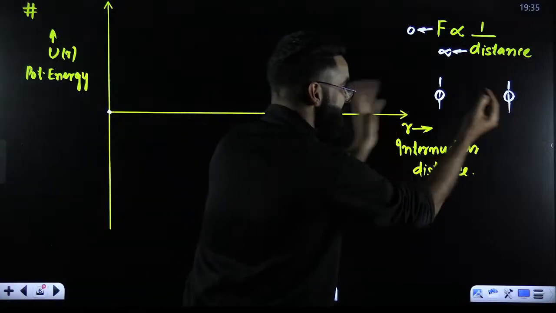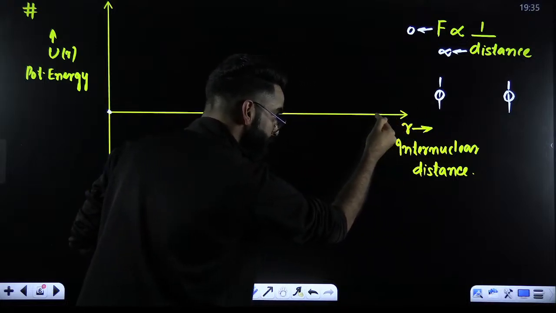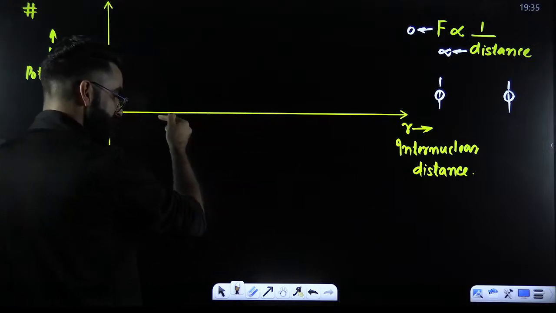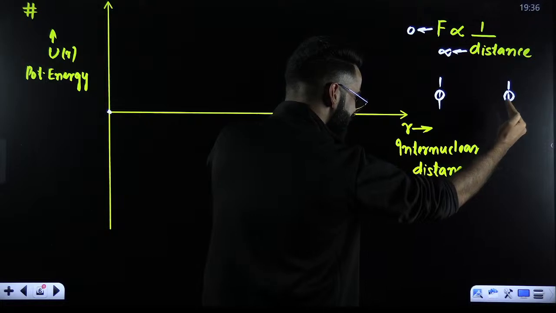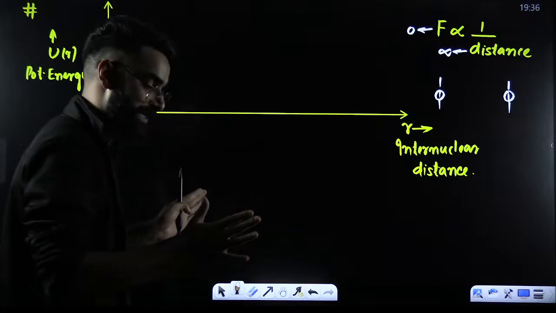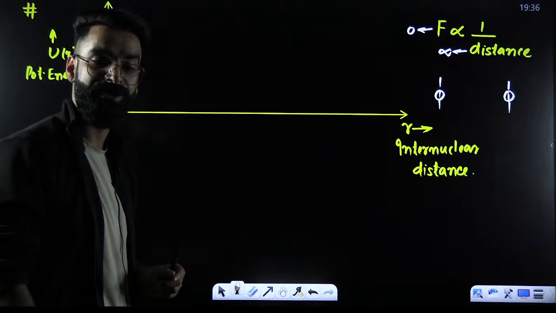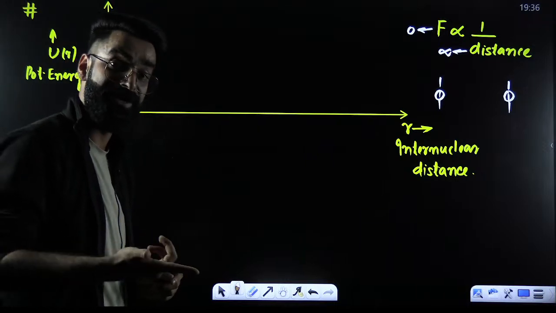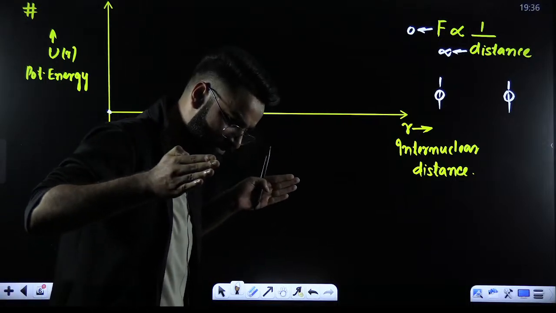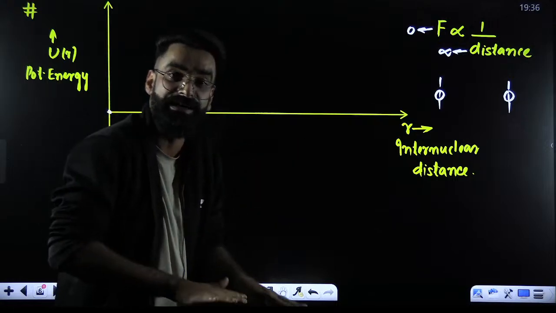So right now, atoms were at infinite distance apart. Now imagine you are moving in this particular direction. What is happening to the R value? R value is decreasing, which means the atoms are coming closer. As the atoms are coming closer, distance decreases, force of attraction increases, and due to attraction, energy is released. Therefore, if energy is released continuously as the atoms are coming closer, that means the energy of the system will be decreasing continuously.